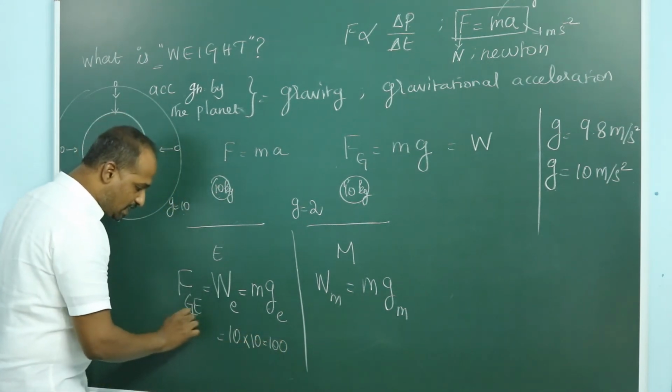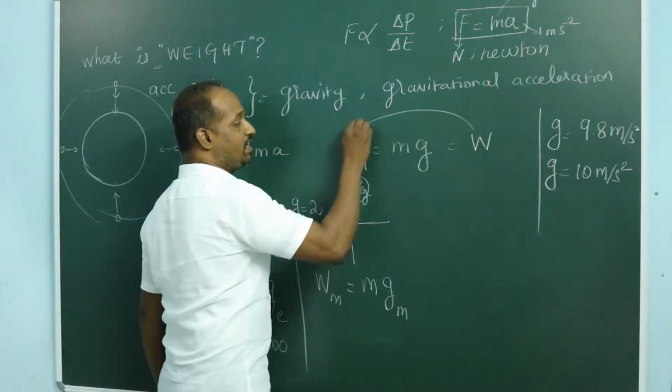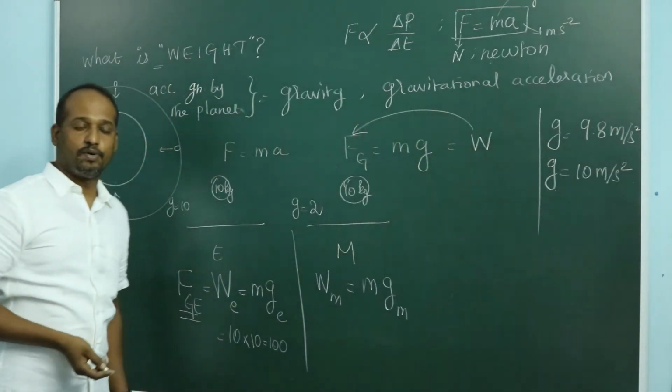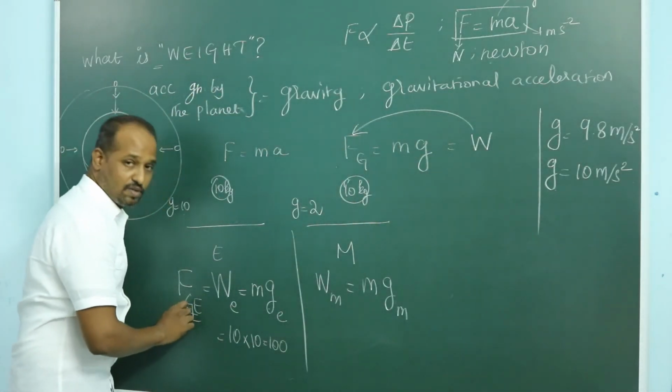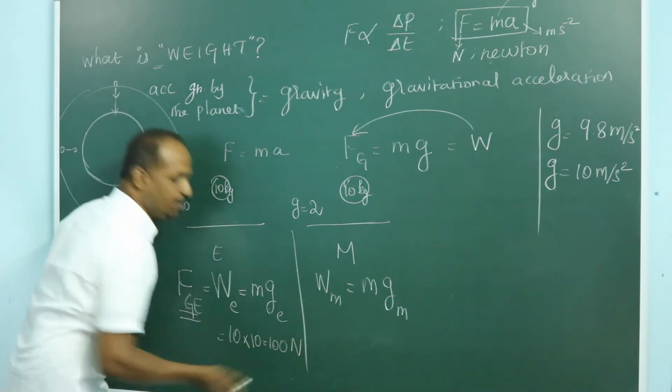Since this is nothing but a force, weight must be measured in the unit of force. Weight is nothing but gravitational force. If force is measured in Newton, weight is also measured in Newton. Then the force on a 10 kilogram object on the Earth surface is 100 Newton.